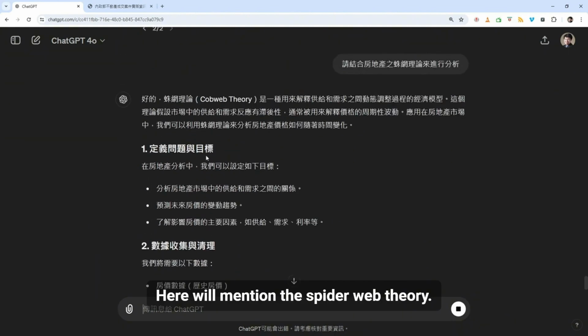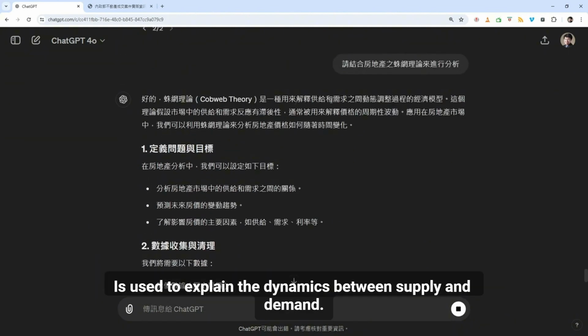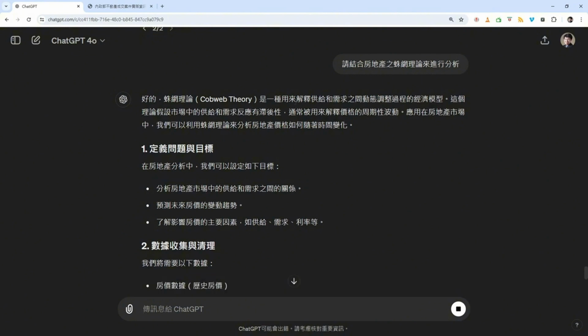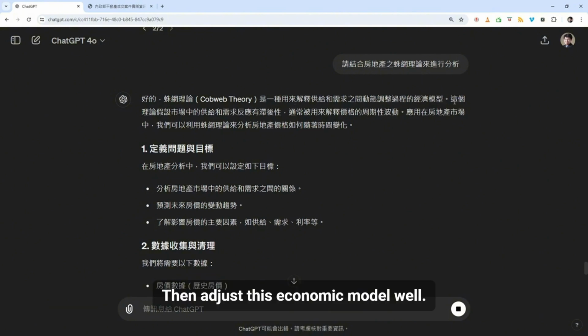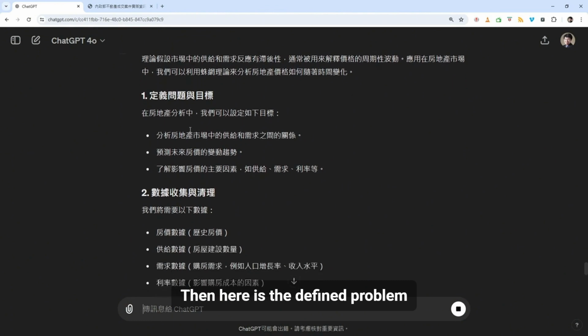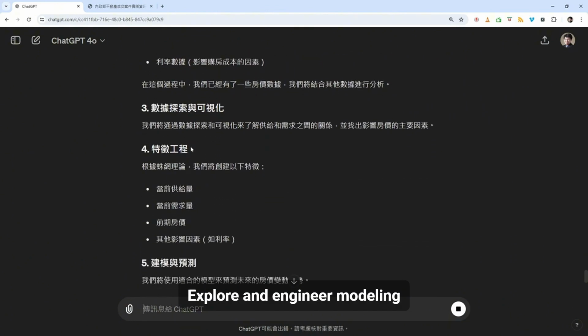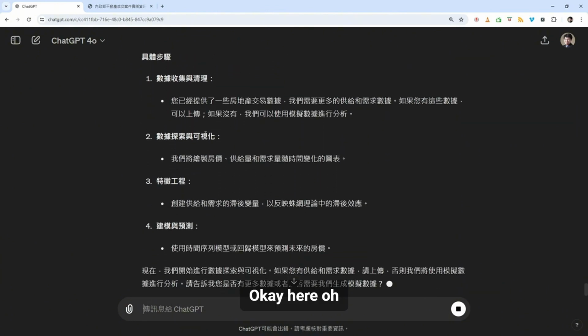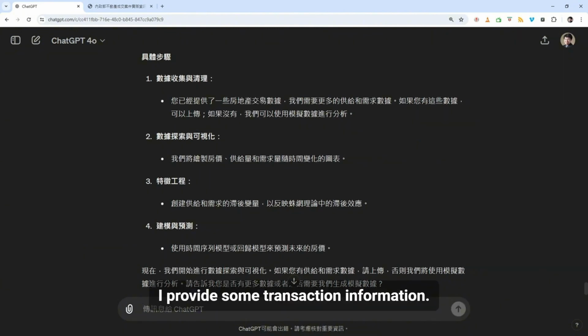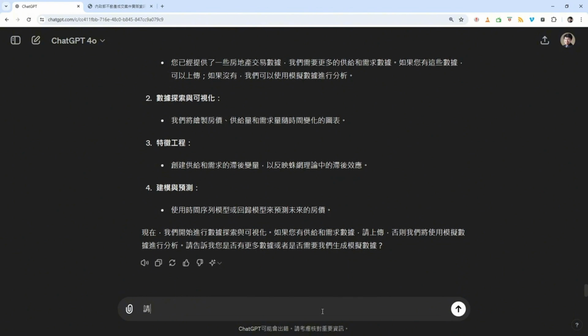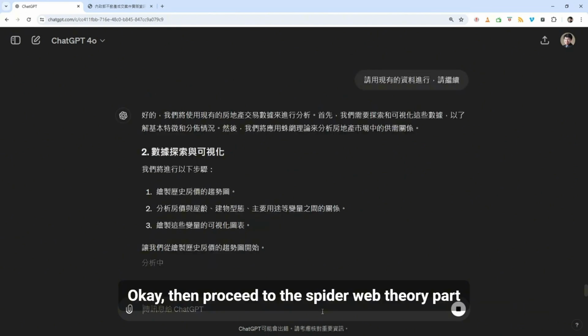Here we'll mention the spider web theory is used to explain the dynamics between supply and demand. Then adjust this economic model well, and so on. Then here is the defined problem. Data collection. Explore and engineer modeling. Okay, then he mentioned, I provide some transaction information. What if not? It can help us do this simulation. We don't care about it. Data processing. Okay, then proceed to the spider web theory part.